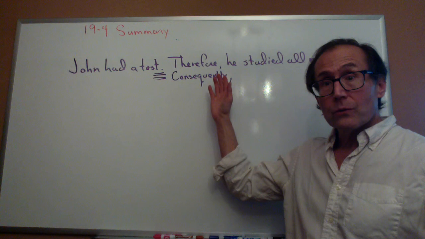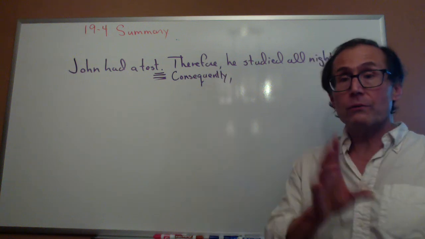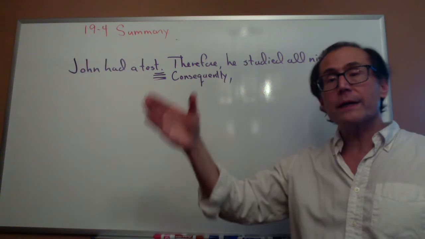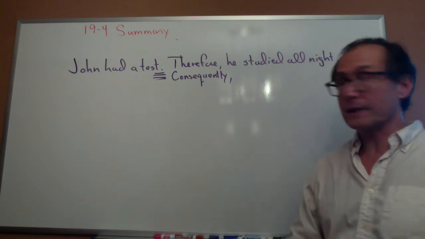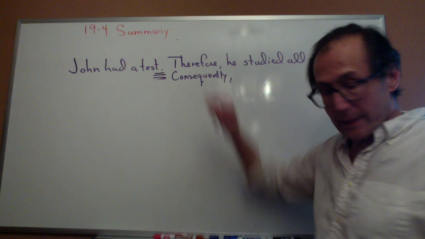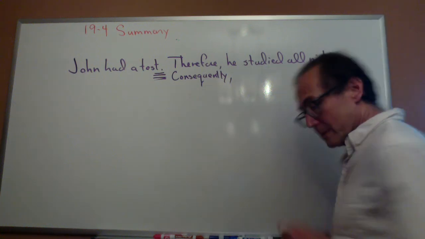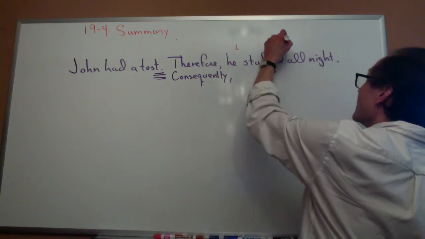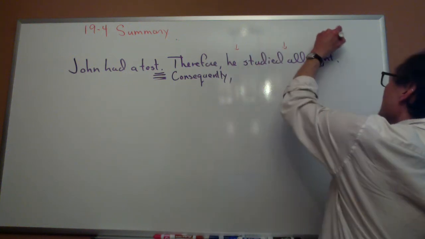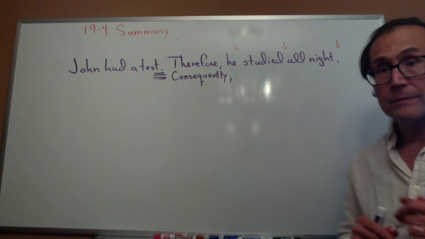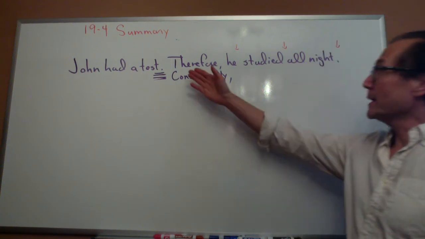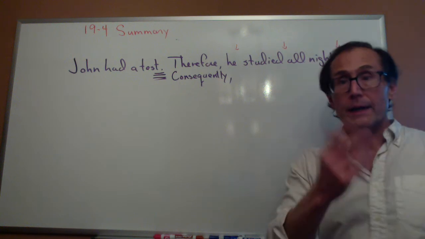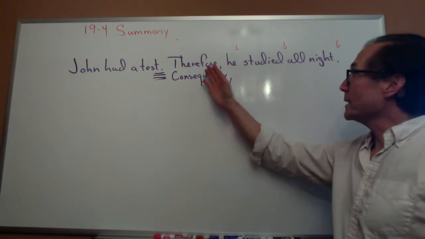And we also learned, though I won't write it on the board right now, that therefore can come in different places in the sentence. It can come at the beginning, or it can come after the subject, or it can come after the verb, or it can come at the end. So I could say, John had a test, therefore, comma, he studied all night. I can also say, John had a test.